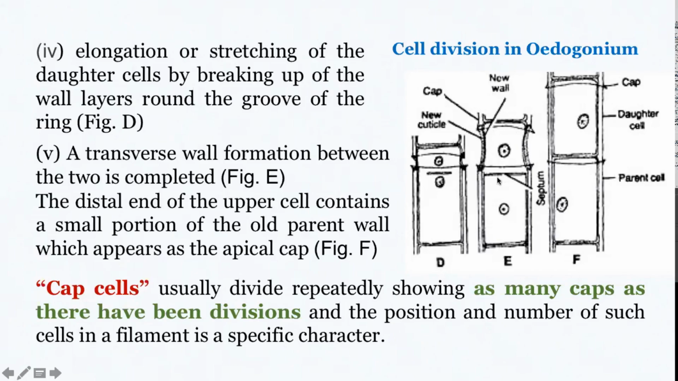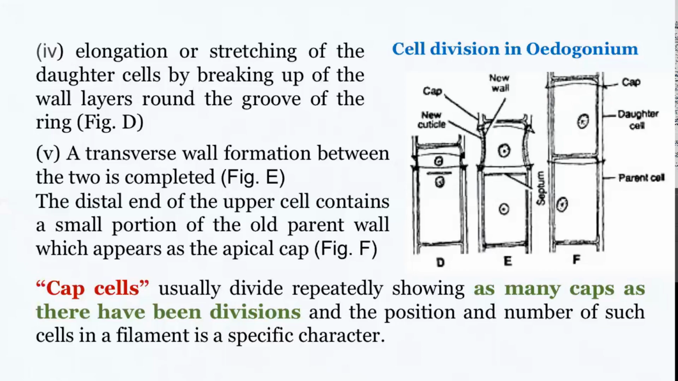In the meanwhile, the septum that is formed in the middle between the 2 daughter nuclei will stretch out and merge with the mother cell wall, thereby completing the separation into the two daughter cells. The topmost cell, which carries the remnant of the mother cell wall, that is the outer cell wall, looks as though it is wearing a cap, and hence this is known as a cap, and the cell which carries the cap is known as the cap cell.